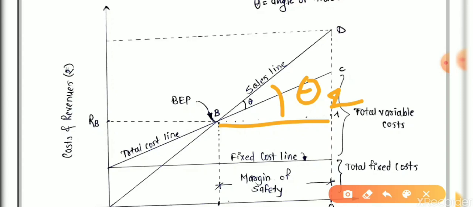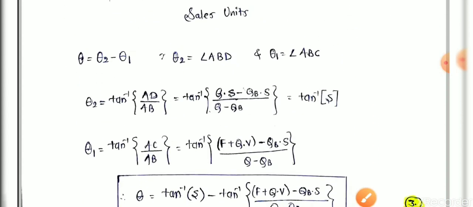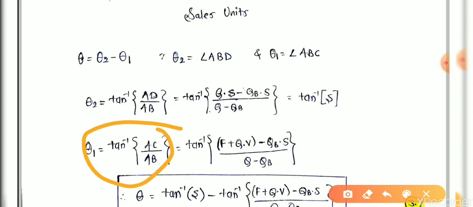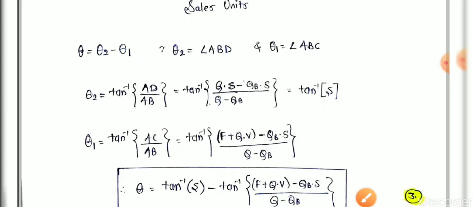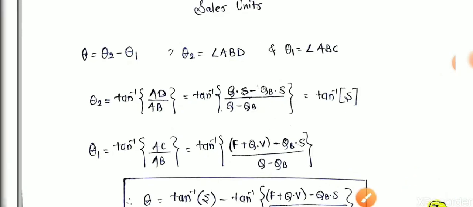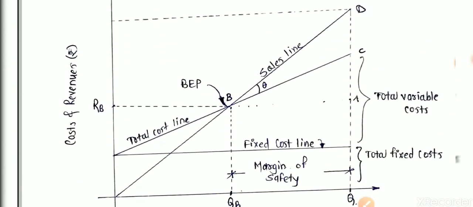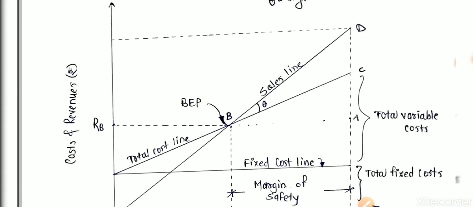Theta 1 we calculate as tan inverse of AC divided by AB, that is tan inverse of (F plus Q into V minus QB into S) divided by (Q minus QB). It is lengthy, but it is basic, and if you use your logic to solve such trigonometrical problems, you will calculate more clearly from this graph or from these basic calculations.